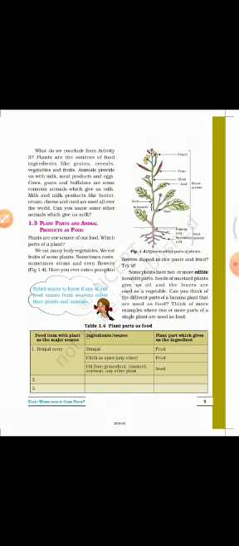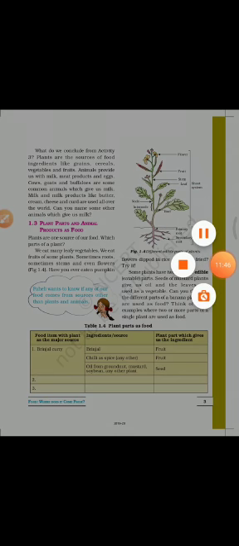But when we add mustard, soya bean, or the oil from groundnut, that is obtained from the seed of the plant. Can you list down two more food items, their ingredients, and the source from which those ingredients are obtained, especially from the plants? I mean, which part of the plant is the source of that ingredient?